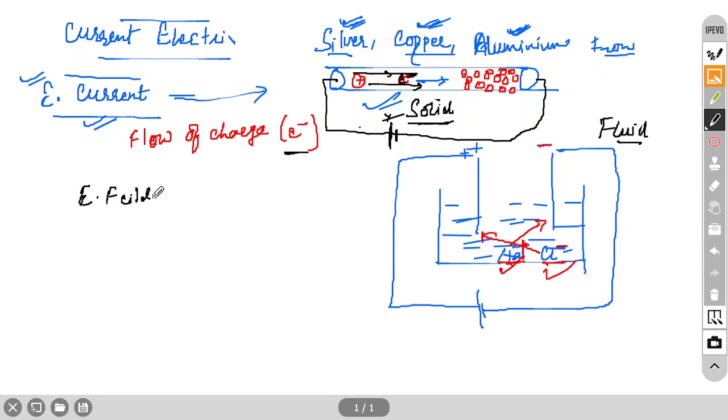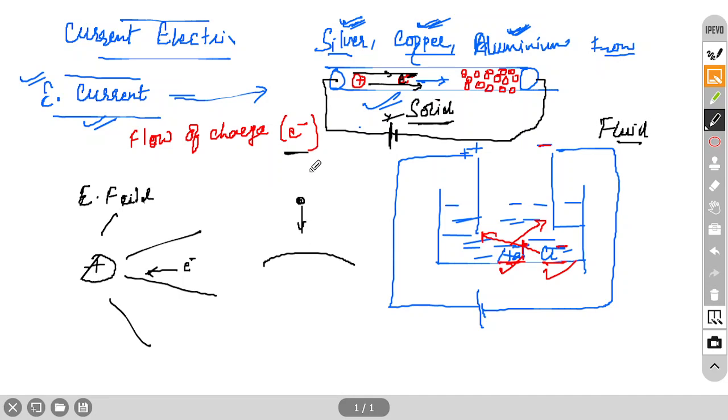Suppose this is a positive charge and this is the electric field. If you place any charge, positive or negative, suppose a negative charge, an electron, it will start moving in this direction because it feels a force, just like gravity. If you release an object on earth, it moves downward, not upward, because gravity is always an attractive force. Same concept here: in electrostatics, electrons will start moving towards the positive charge. The same thing happens inside the wire: electrons move towards the positive terminal.